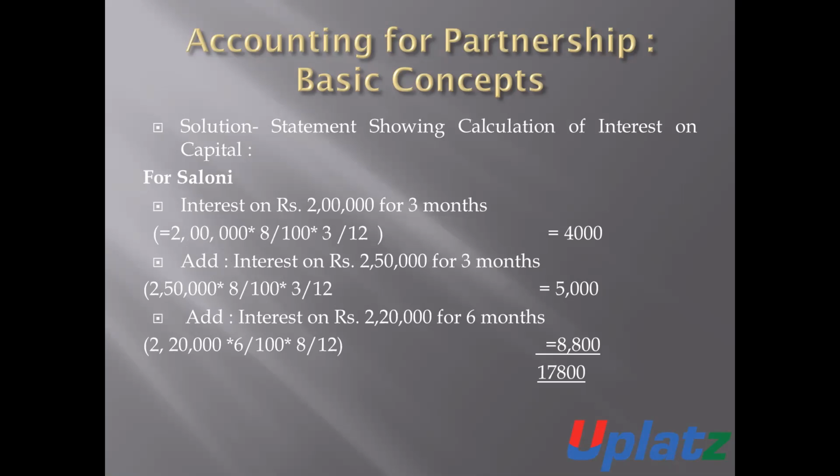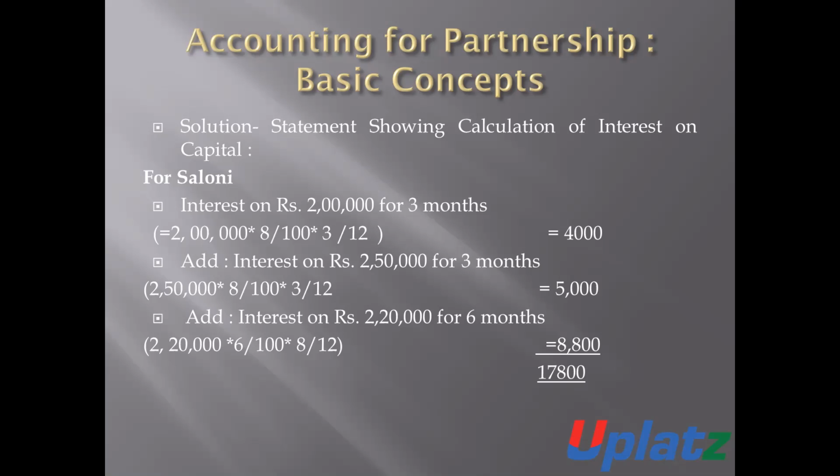Add interest on 2 lakh 50,000, because 50,000 is introduced by Saloni. Then 2 lakh 50,000 into 8% for the period of 3 months, 5,000 rupees. And the amount of interest on 2 lakh 20,000, because 30,000 rupees are withdrawn by Saloni.